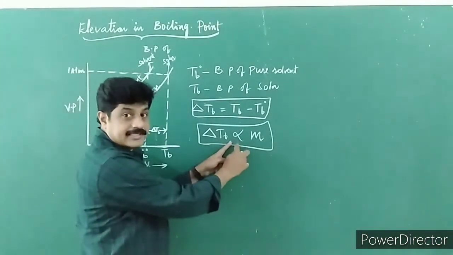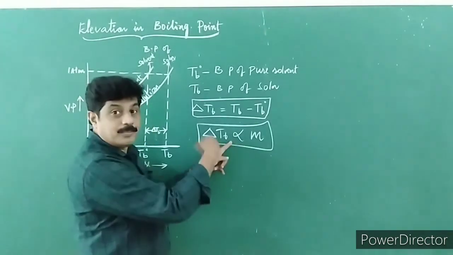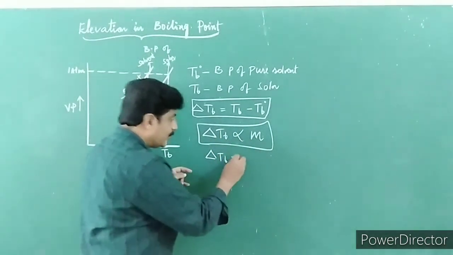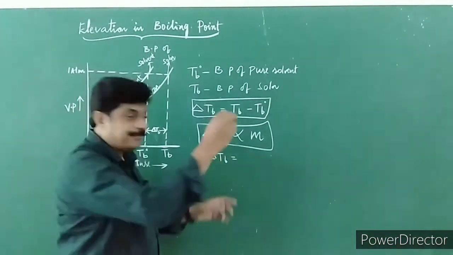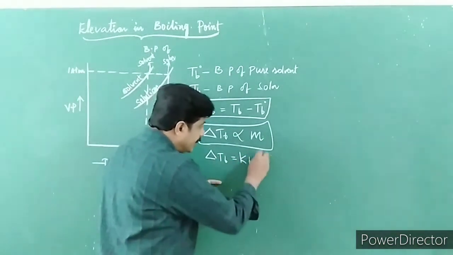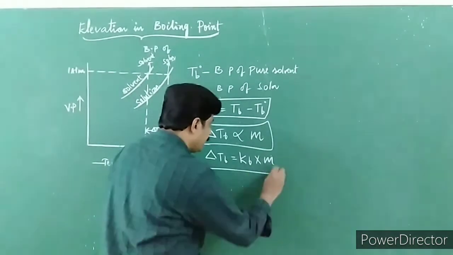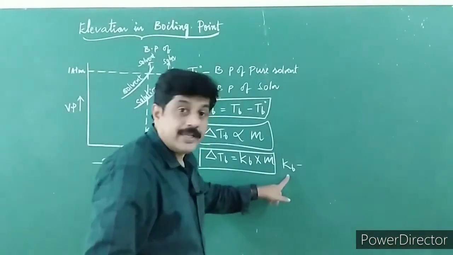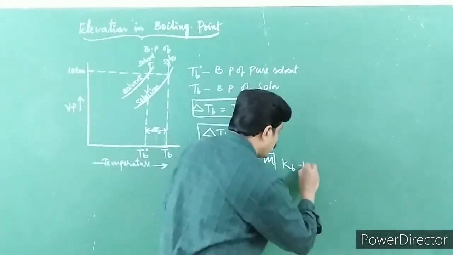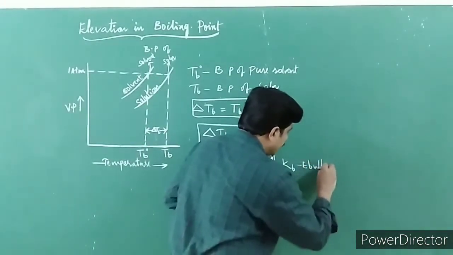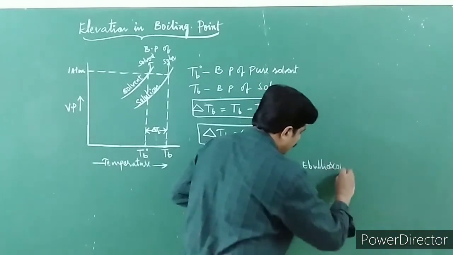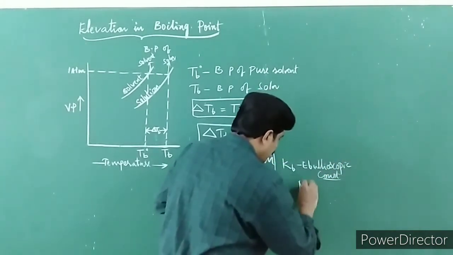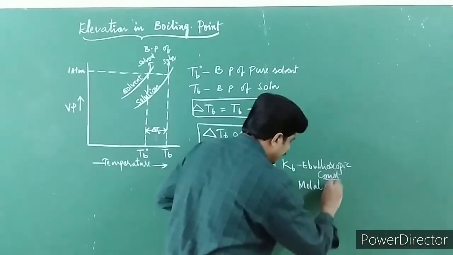In order to remove this proportionality sign, I'm going to put a constant. Delta TB is equal to KB into m, where KB is a constant called ebullioscopic constant. It's also called molar elevation constant.